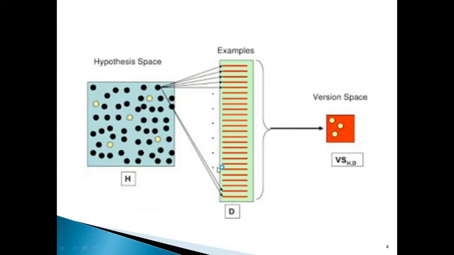So here I have picturized the illustration of version space with respect to the hypothesis space. So this is the version space. This is just a subset, that's why I told you this is a subset of all hypotheses. So is it clear? Version space is the set of all hypotheses that are consistent with the observed training examples. That's why here I have illustrated version space as a subset of the hypothesis space.